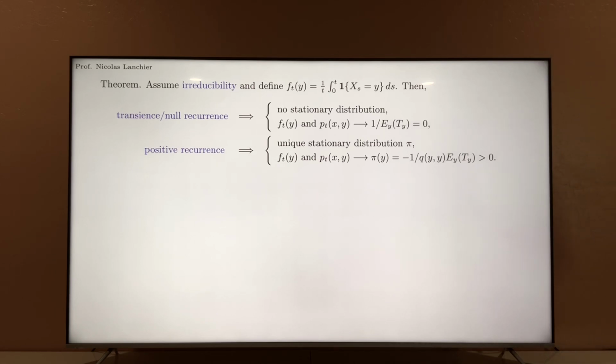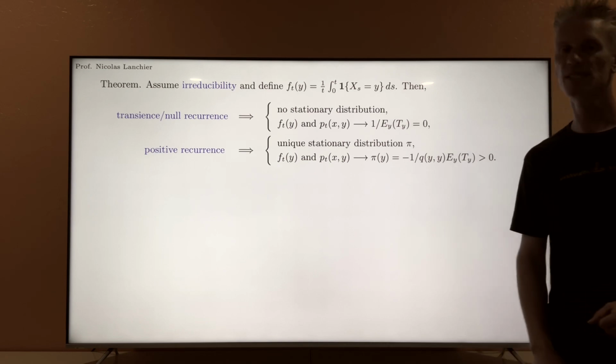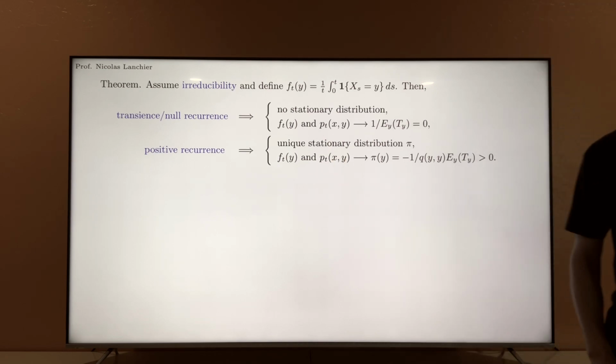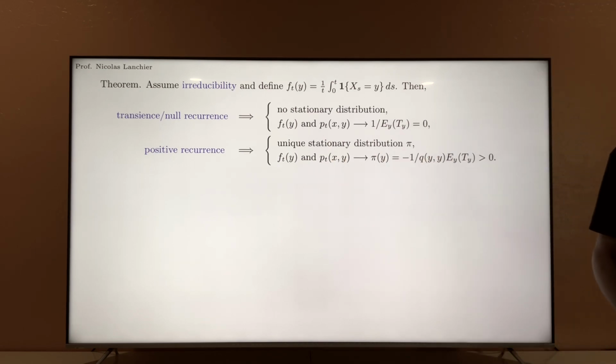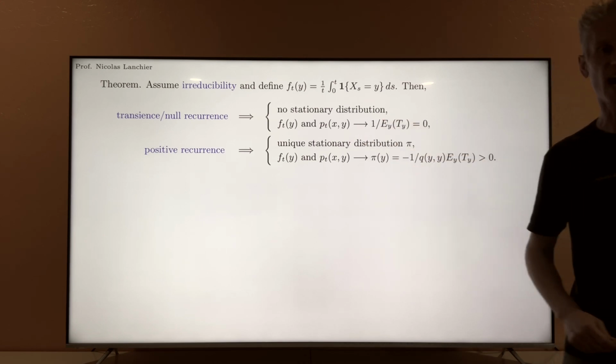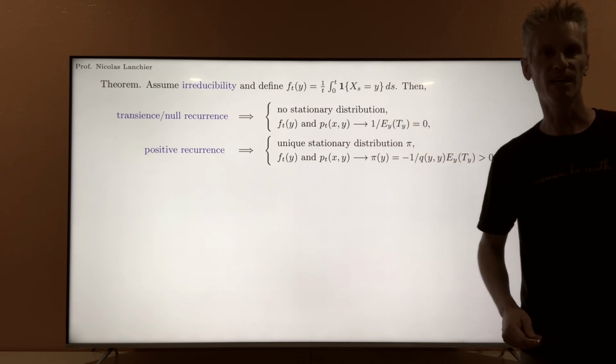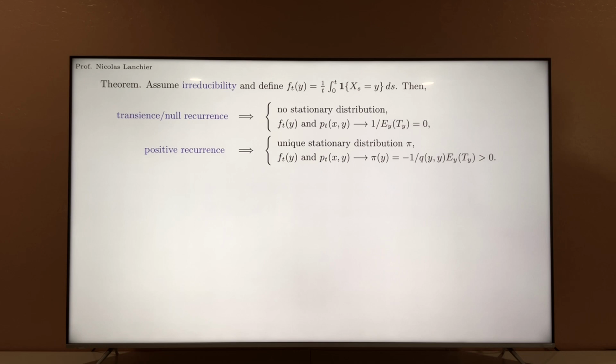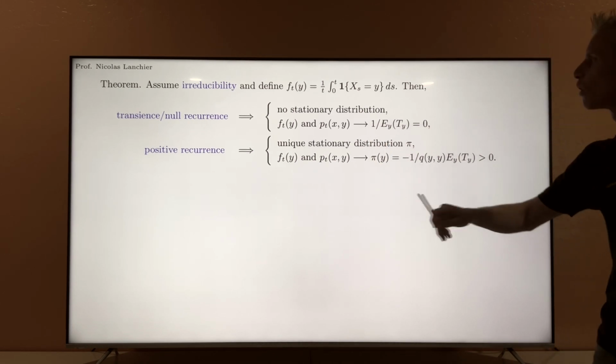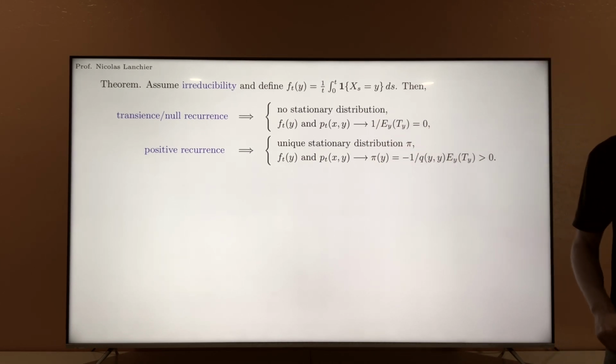In which case there are no stationary distributions, and fraction of time spent in a state and limiting probabilities all go to 0. This can only happen, of course, when the state space is infinite. I also wrote that 0 is equal to 1 over the mean recurrence time.